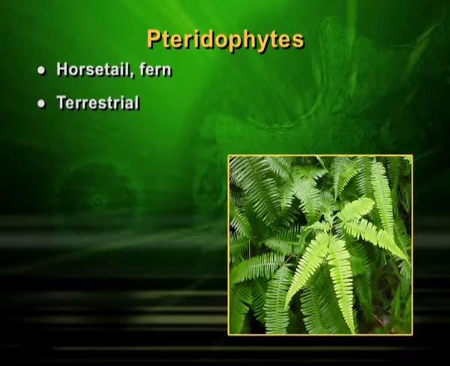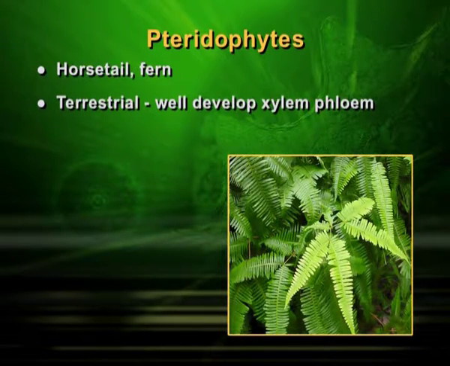When I say terrestrial, then one more point comes into picture, and that is that they have well developed xylem and phloem. Children, you all have heard about these terms xylem and phloem. They help in transport of water, minerals and food material in the plant. Pteridophytes are the plants where for the first time in the story of evolution the xylem and phloem appeared. So, that is the importance of pteridophytes.